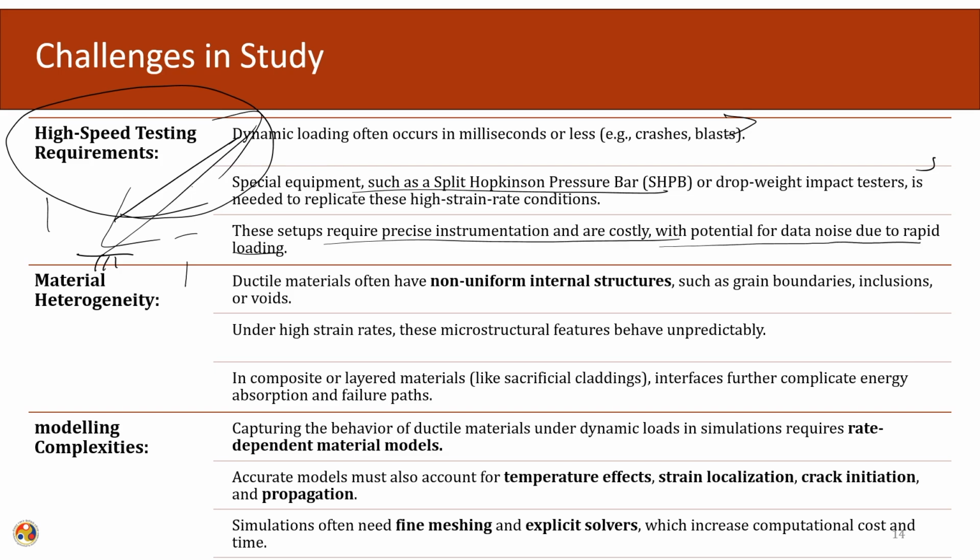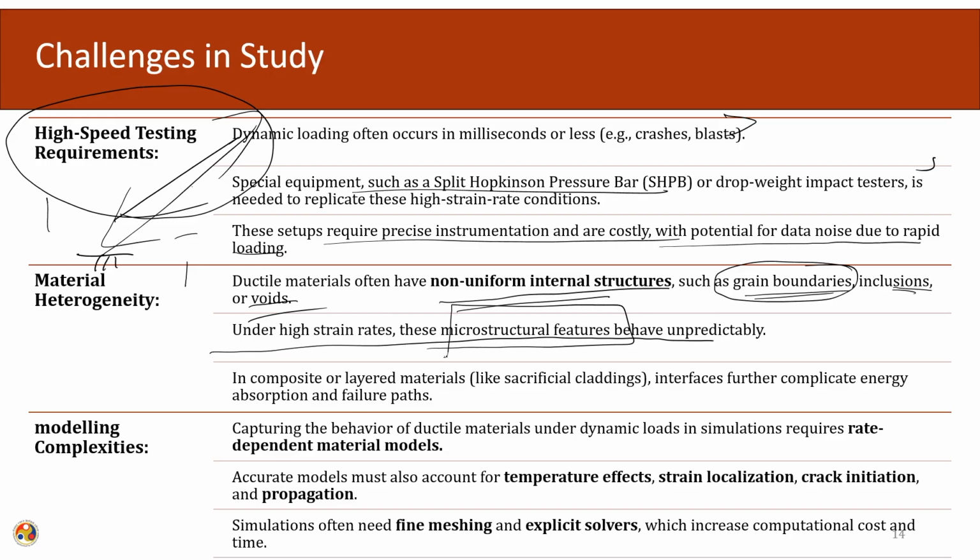Next comes the material heterogeneity. So, ductile materials often have non-uniform internal structures, such as grain boundaries, inclusions, voids. As the making process goes, they will have their own irregularities. So, under high strain loading, these microstructural features behave unpredictably.